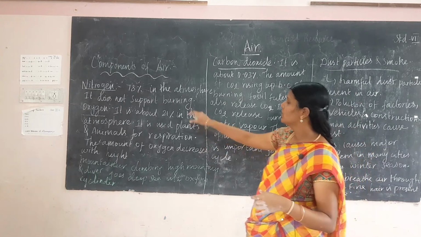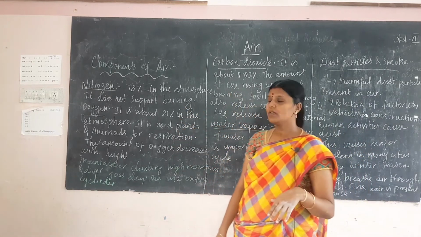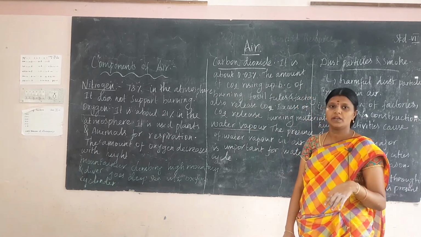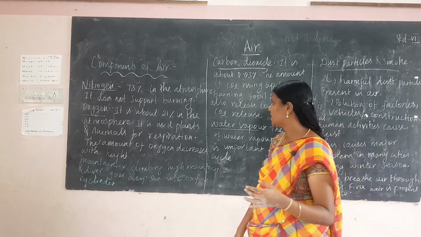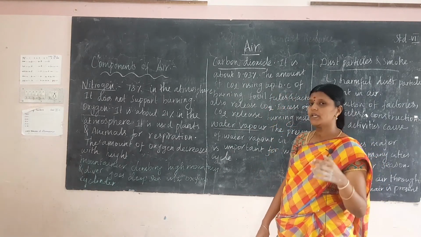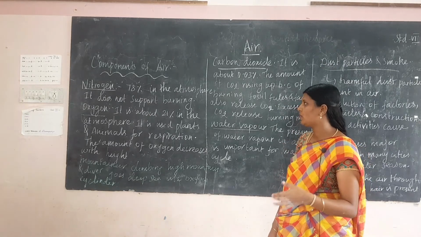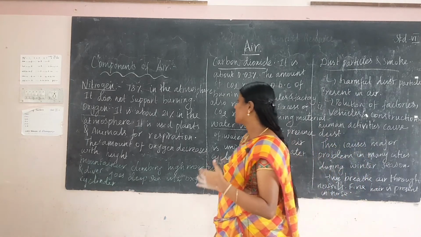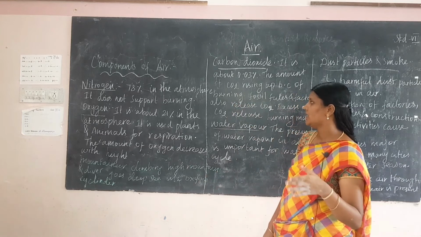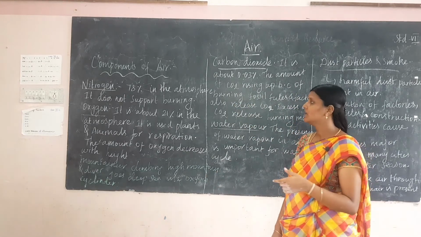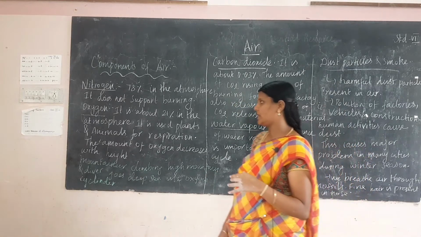Let's see the major components of air. First of all, nitrogen. Nitrogen is the major part of the air. It is about 78% in the atmosphere. It does not support burning.